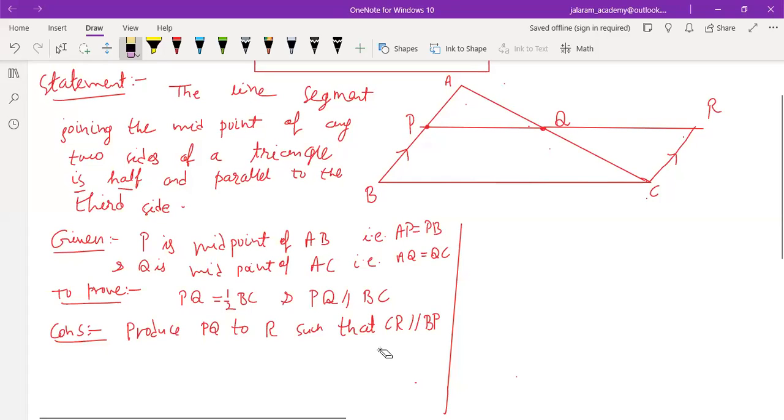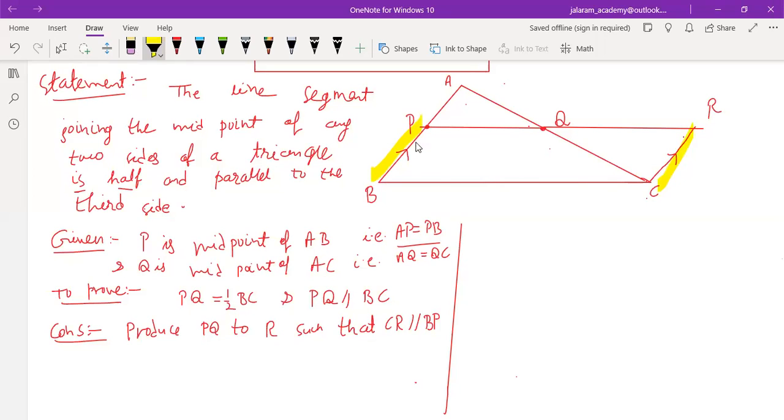So first of all, what we have to do? We have to prove that PB is equal to RC. This is the ultimate thing which we have to prove first of all. And for this, what we should do? How will you prove that BP equals CR? For this, again, we will go to the given things. AP is equal to PB is given. PB is this line, which we have to prove equal to CR. PB is not directly equal to CR. We have to prove this.